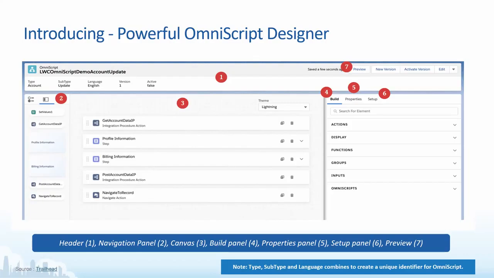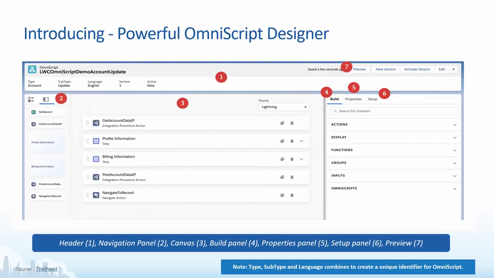There may be situations in a project where you have multiple developers working on the same flow. So we can create multiple versions of the same flow, build them separately, and then merge them. That's how versioning helps. Now, active makes an Omniscript active and marks it ready to use.